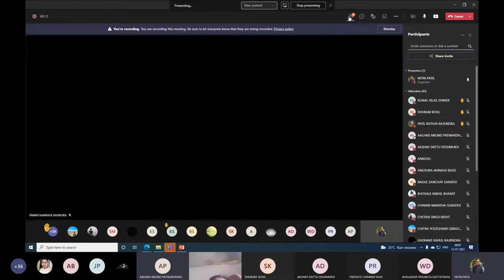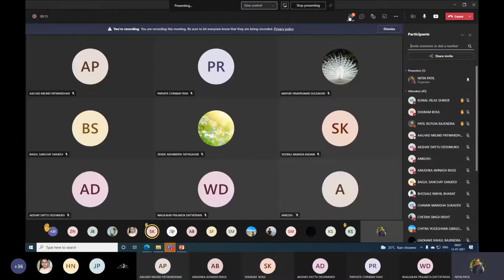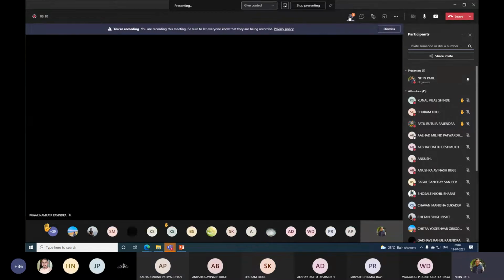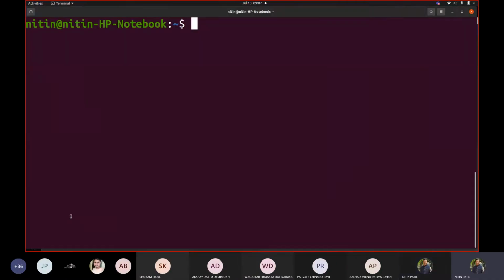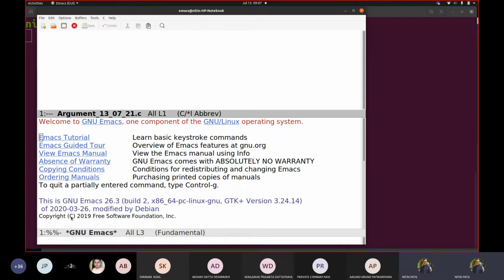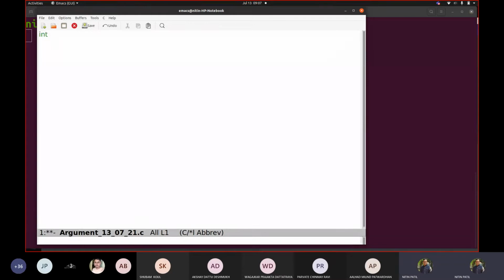Okay, okay. So let me try showing you this part because it would be better to understand how exactly it goes. Fine. So I'm writing a C function. Okay, specifically. So anyway, I'll be giving you this program. So how you write is you write like this. Suppose let me write hash include std